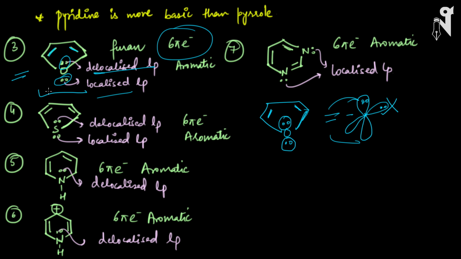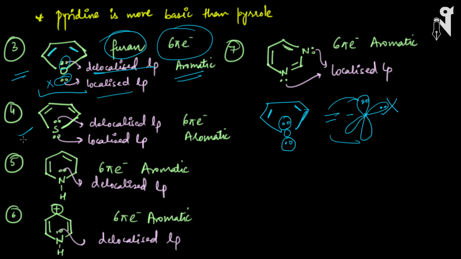We are not going to count the localized lone pair. These are of no use. We are basically trying to check the conjugation, the electrons which are in closed conjugation to do the resonance, and only those electrons will be considered for Huckel's rule. So this is all you have to understand. This molecule is called furan. So it is fulfilling all the three conditions which are required for a compound to be aromatic, and hence this compound is aromatic.